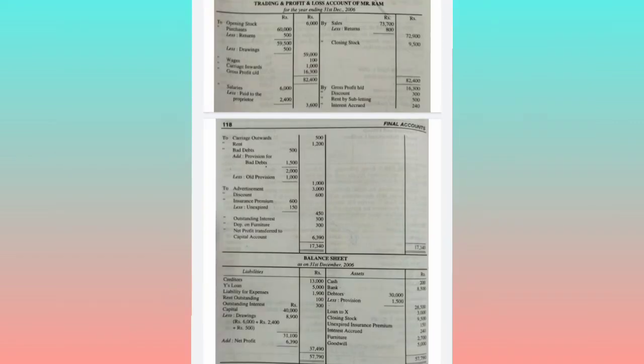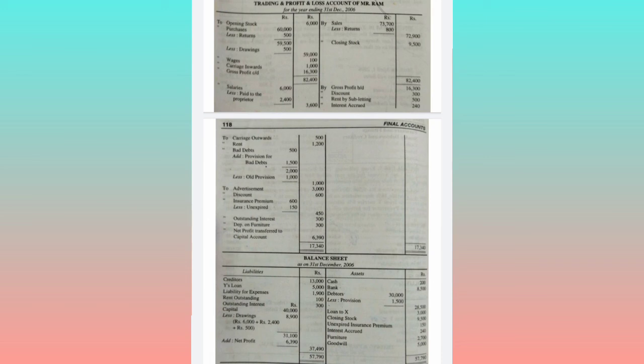So let's start with the preparation of the solution. Trading and profit and loss account of Mr. Ram for the year ending 31st December 2006. To opening stock, 6,000. Salary is carried to the P&L account. Drawings are taken to the balance sheet, deducted from the capital. Carriage inwards is a trading account debit item. Carriage outwards is a P&L account debit item. Return inwards, that is sales returns, is deducted from the sales, so take it on the credit side of the sales.